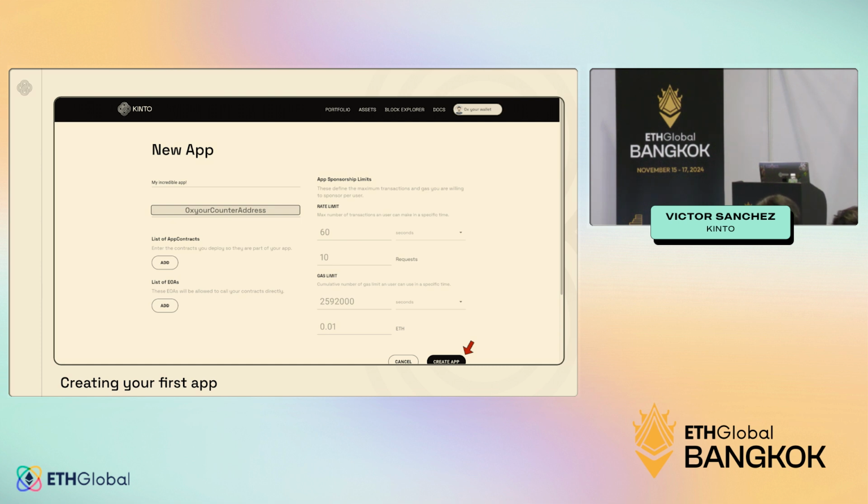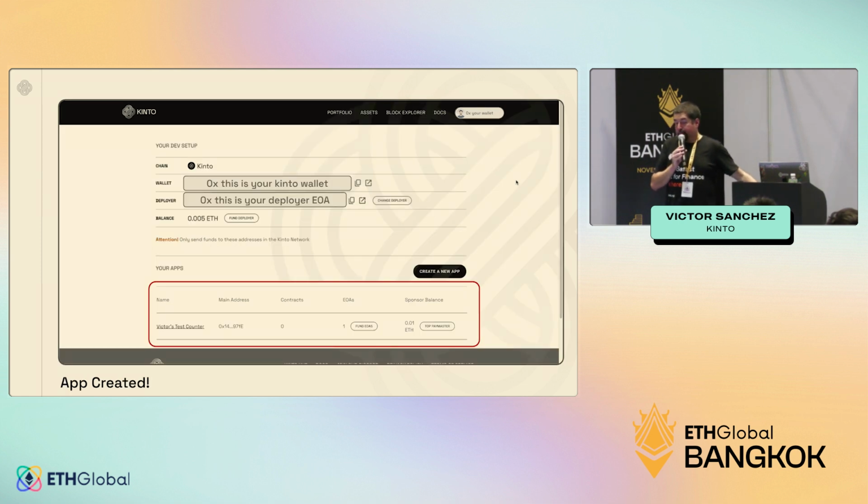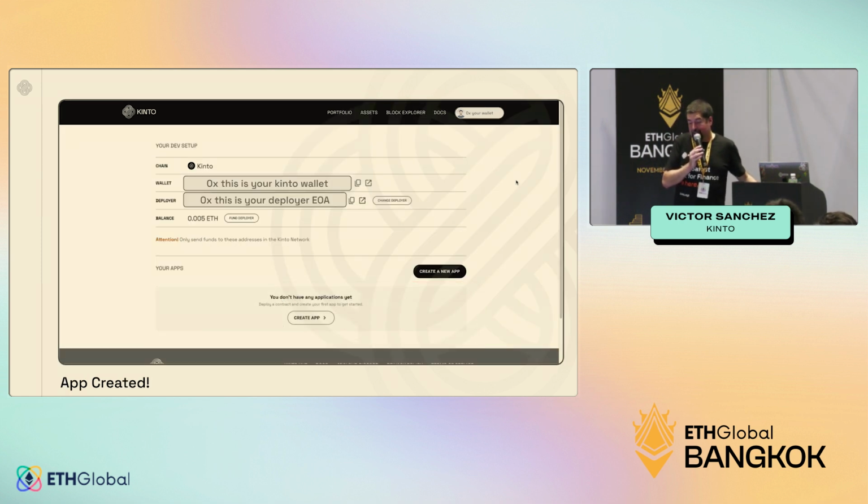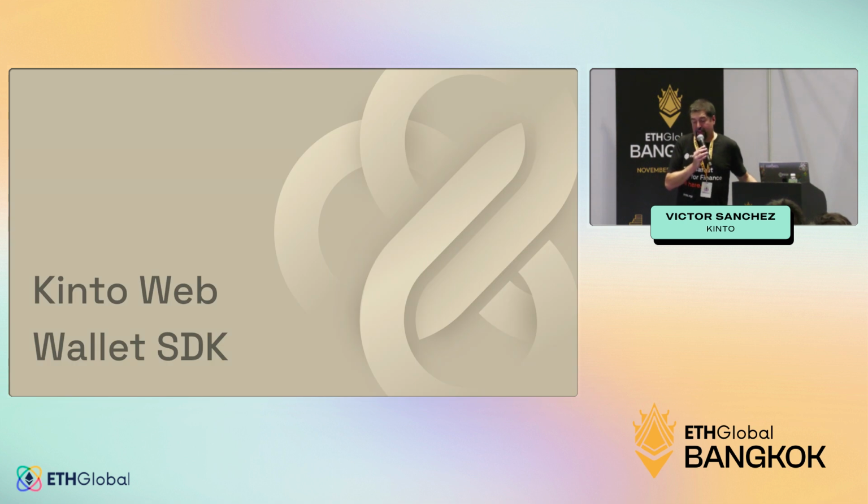And of course, you are able to charge as part of your application whatever you want. But the gas for those transactions is going to come from what you topped up on your application in the developer portal.